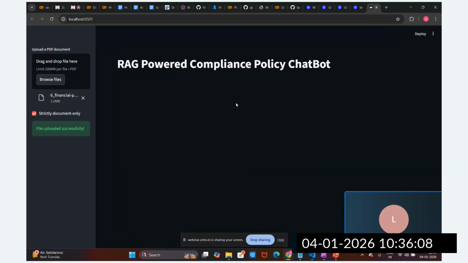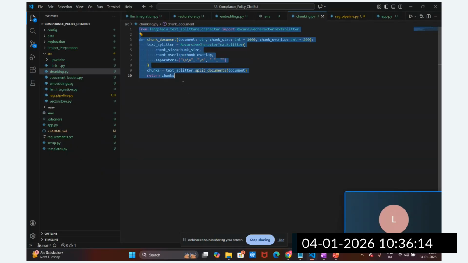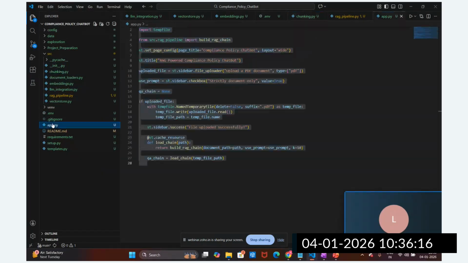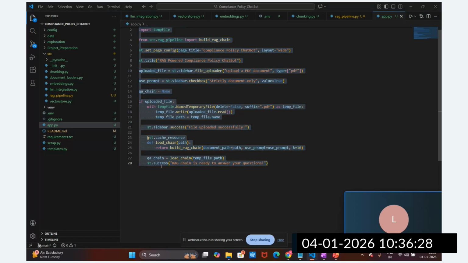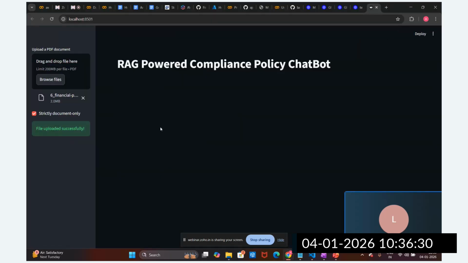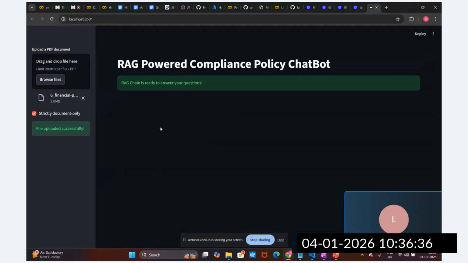Now you can see the document is loaded successfully, and the question answering chain is created at the backend, guys. So this is the load question answering chain. Now I'm going to provide this option for the user. I'm going to write this success message: this question answering chain is ready to answer your question. So this is the message I have provided.